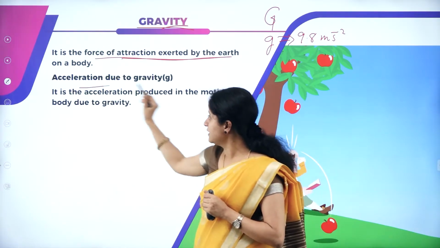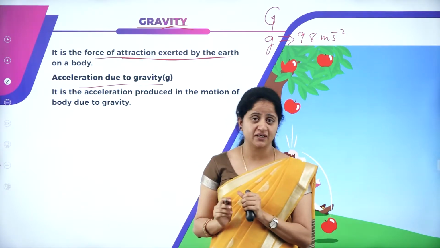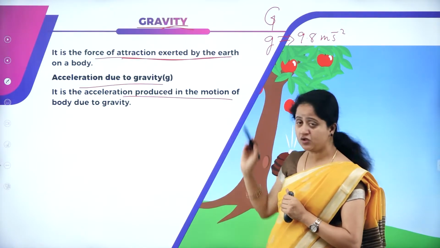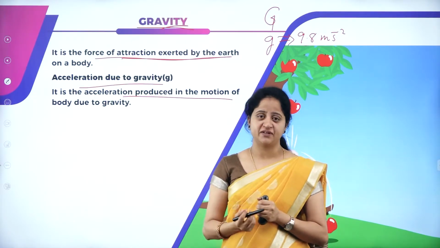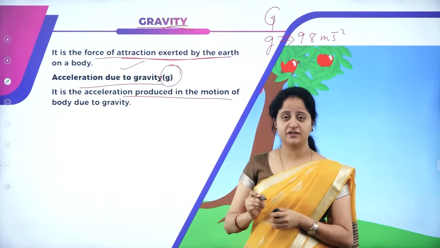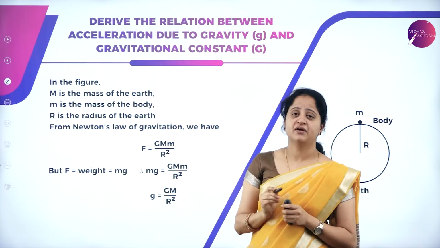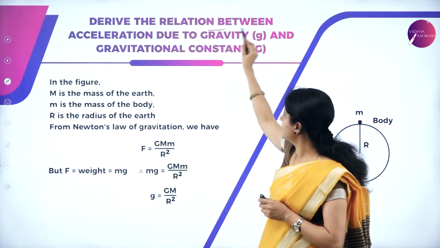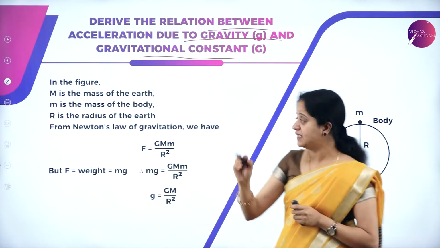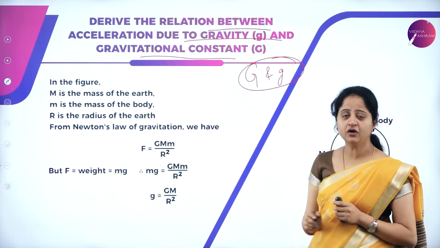And next, acceleration due to gravity. As I said, why the name acceleration due to gravity? Because it is nothing but the acceleration produced in the motion of a body due to gravity, and hence the name acceleration due to gravity, which is denoted by the letter small g. Now let us derive a relation between acceleration due to gravity and the gravitational constant. The relation between capital G and small g, we are now going to derive.